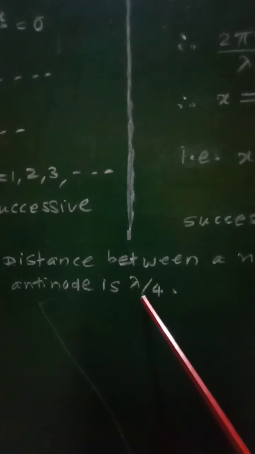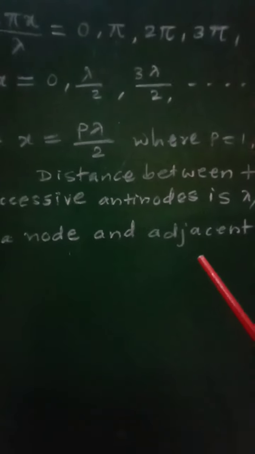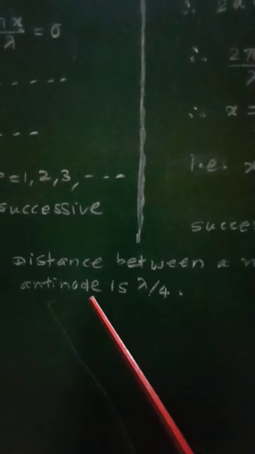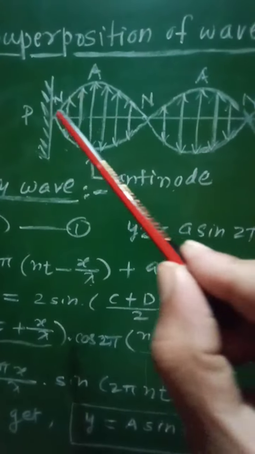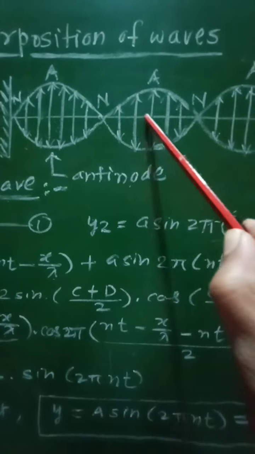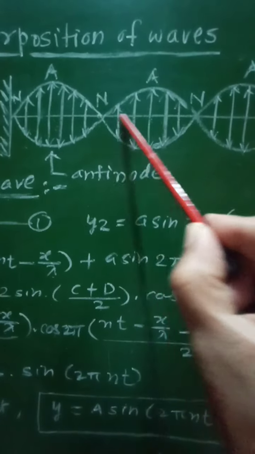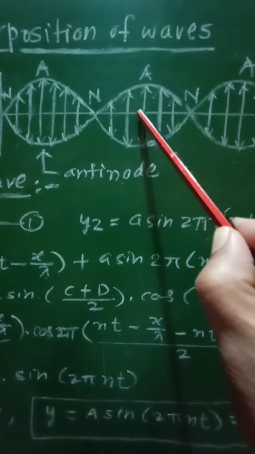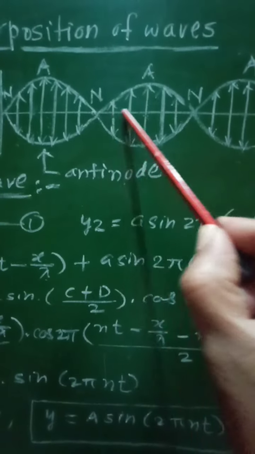But the distance between a node and an adjacent antinode will be equal to λ/4, because it is half of the loop.